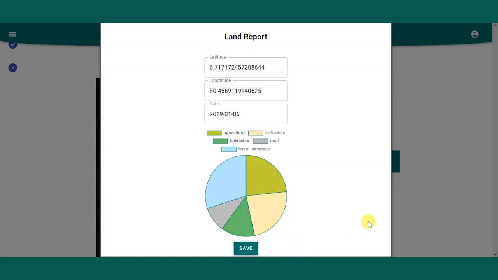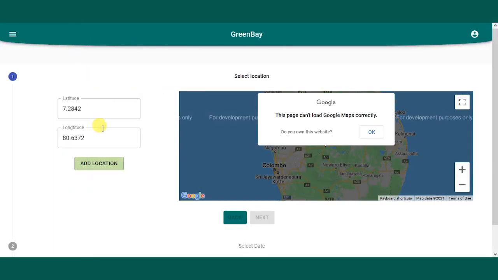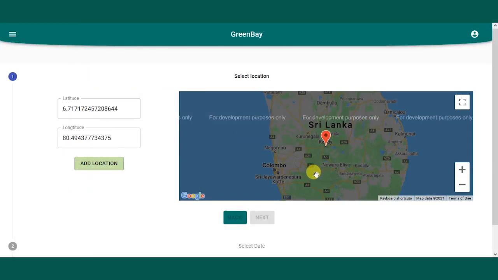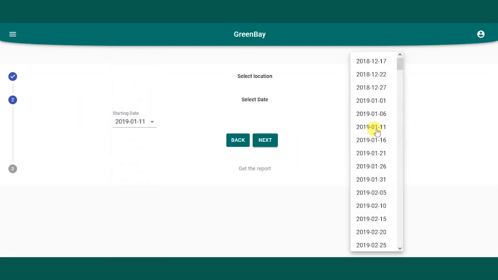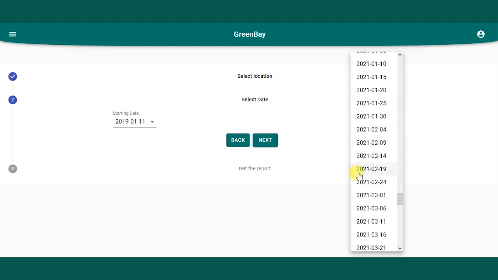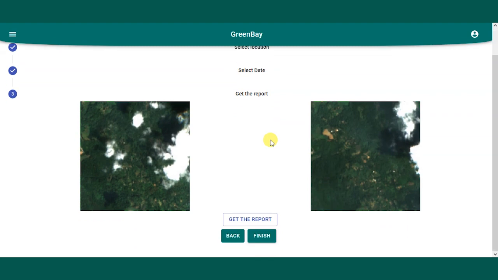So let's move on to the deforestation report. Here also, after picking a place on the map, press add location and next. After that, the user can choose 2 dates to investigate the difference of the same area. And after going next, the user can clearly see the difference that happened to the same area over time.